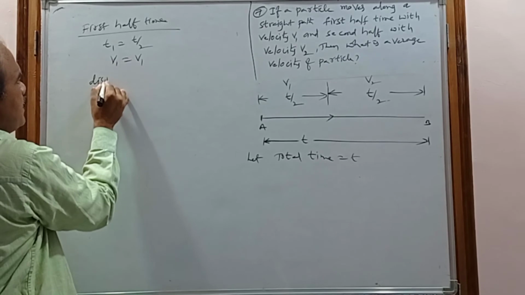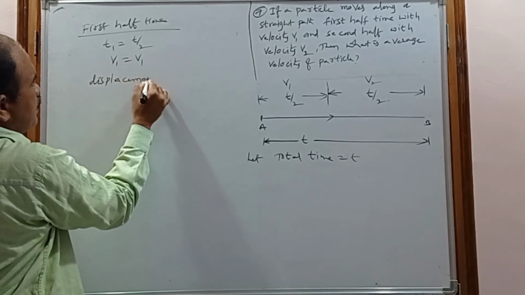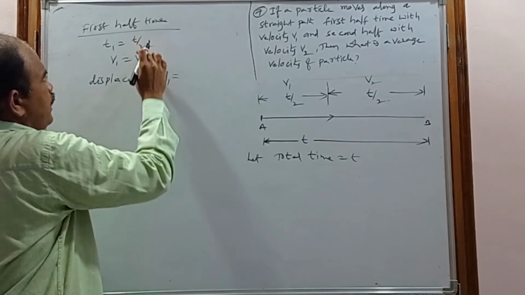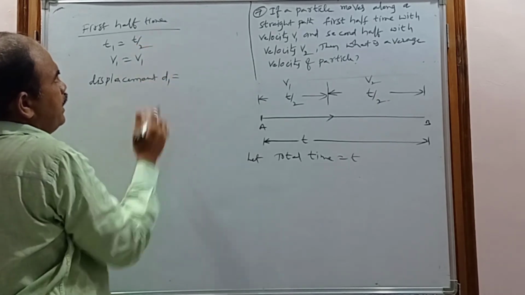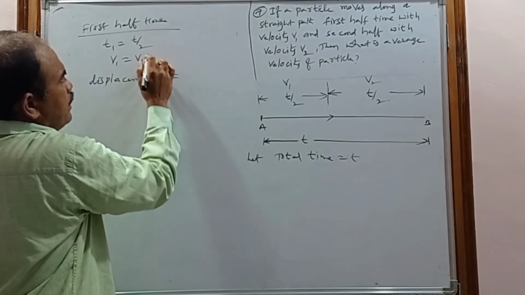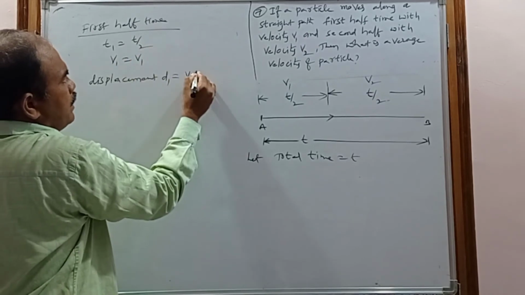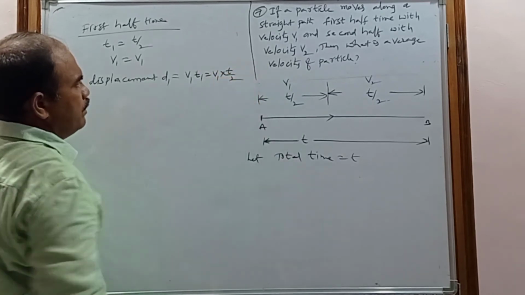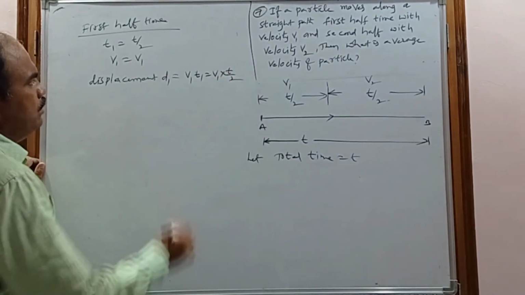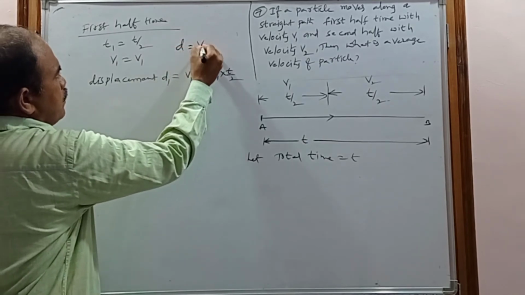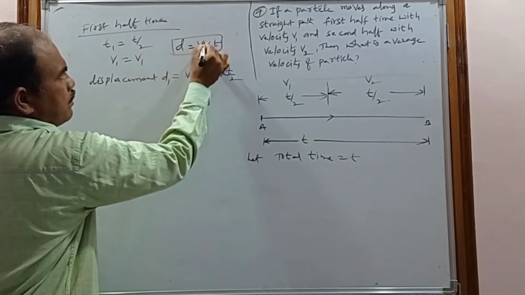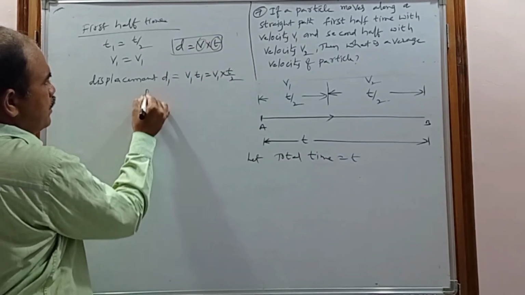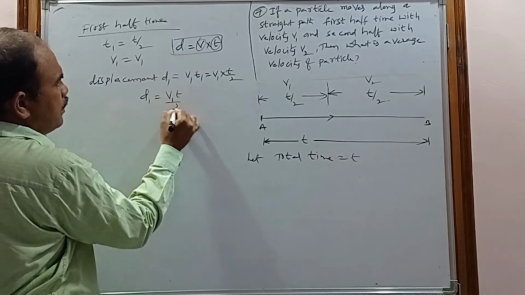So the first half displacement, let us consider d1. How do you get the displacement? If you know the time and the velocity, you multiply the velocity by the time. The velocity is v1 and the time is t1, so d1 is v1 into t1, which is v1 into t by 2. So what is the formula here? Displacement is equal to velocity into time. Remember. So what is the first half displacement? We got v1 into t by 2.